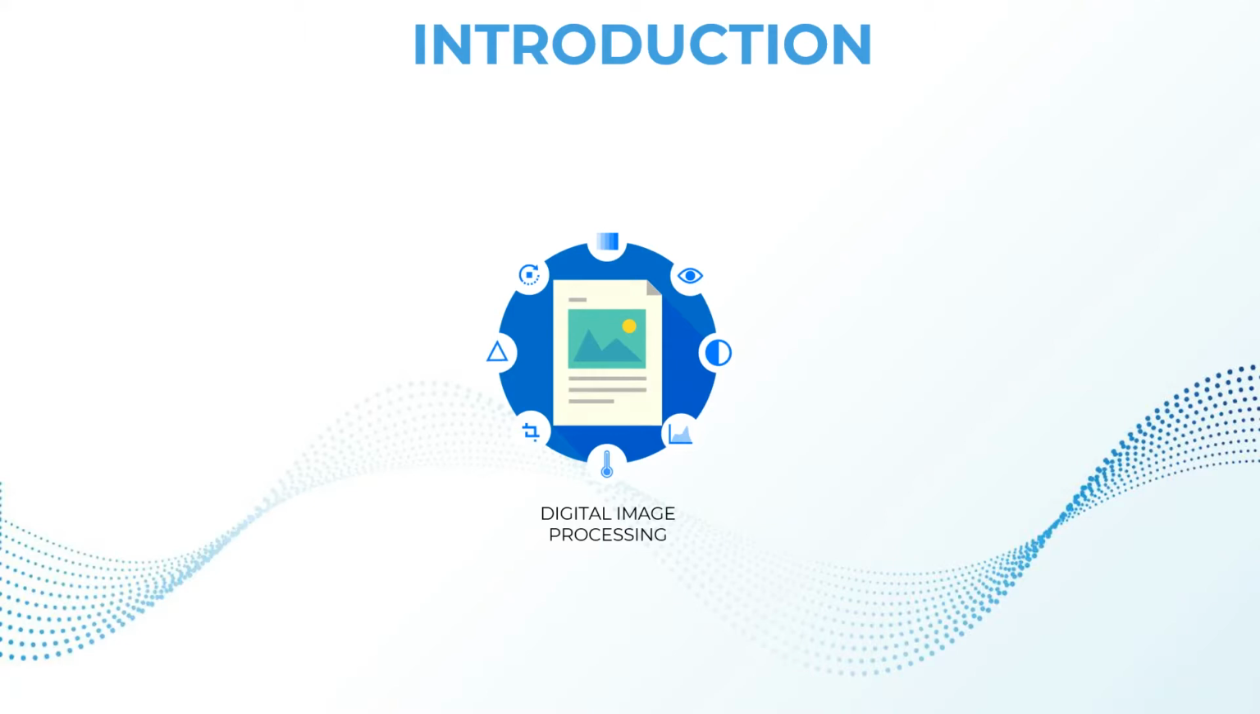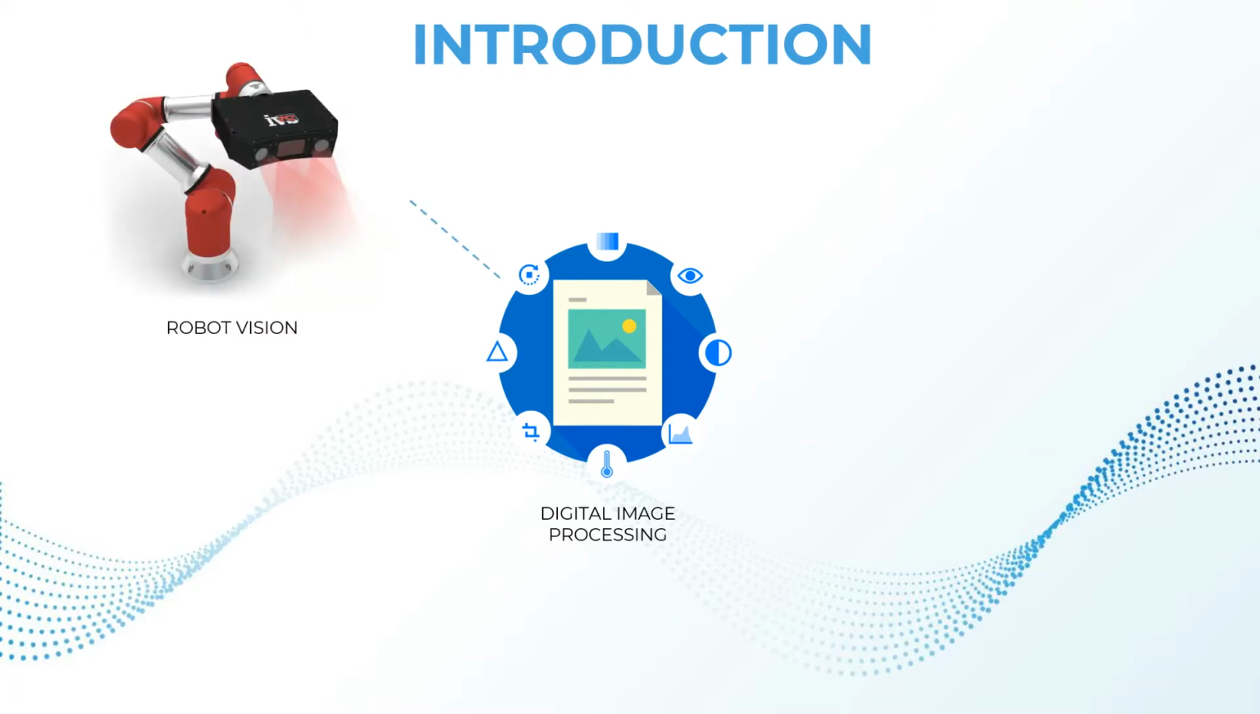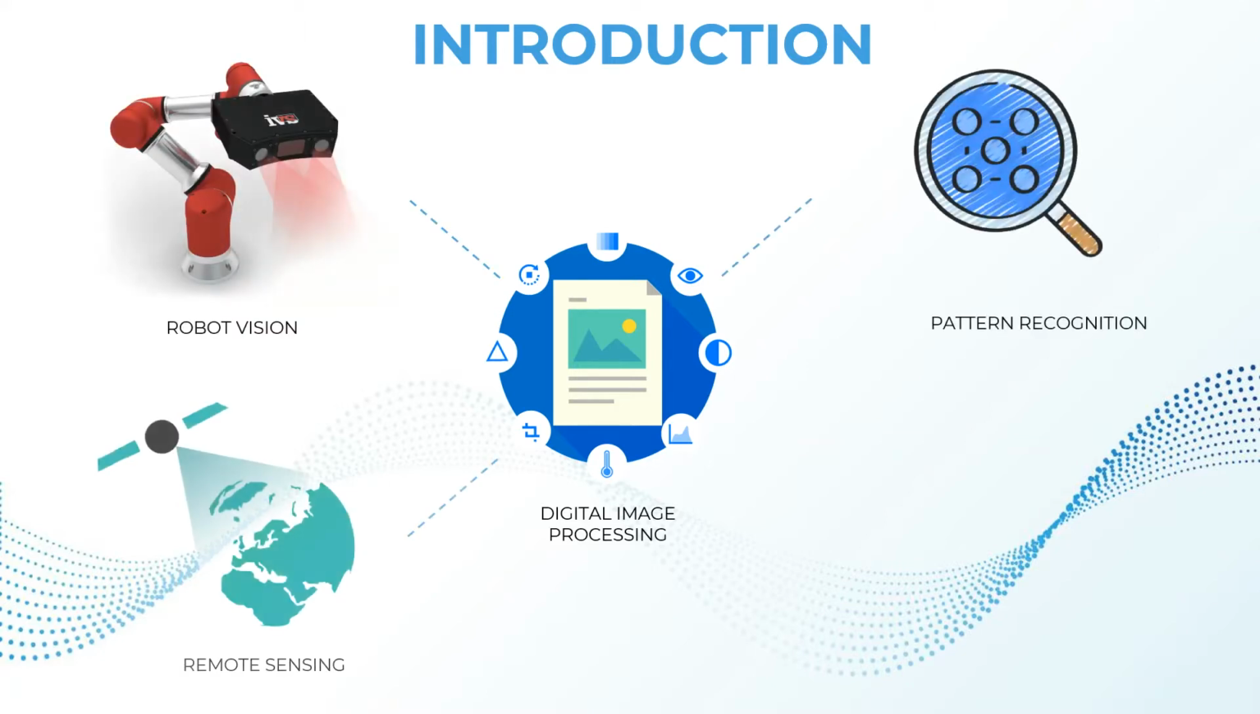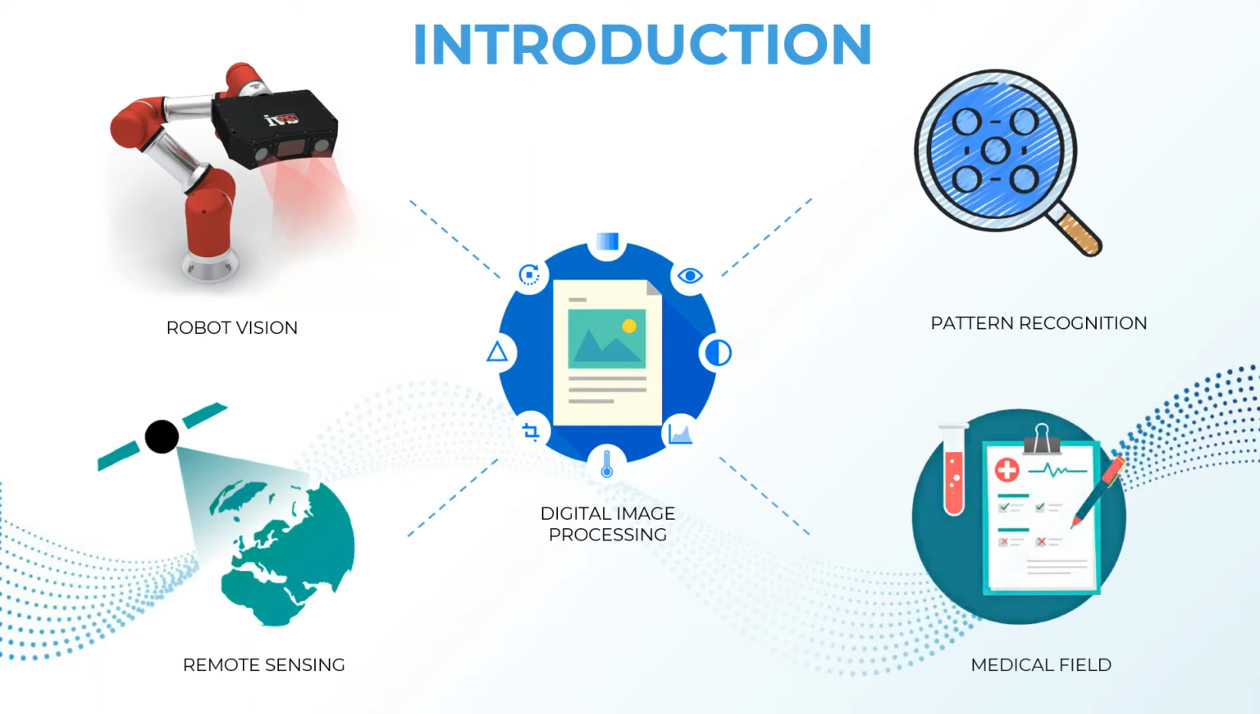Now let me give you a brief introduction about digital image processing. Digital image processing is the technology which uses a digital computer to process digital images. It focuses mainly on two tasks. One is improvement of pictorial information for human interpretation, and the other is processing the image data for storage and transmission. It has applications in many fields like robot vision, pattern recognition, remote sensing, the medical field, and so on.